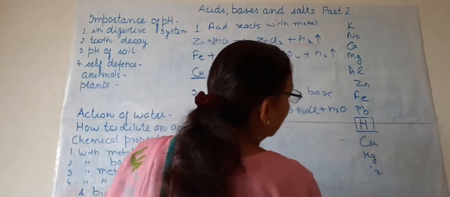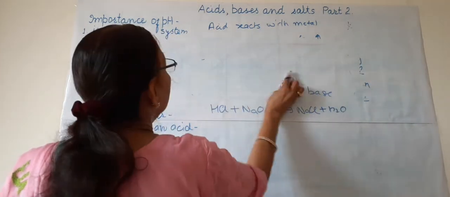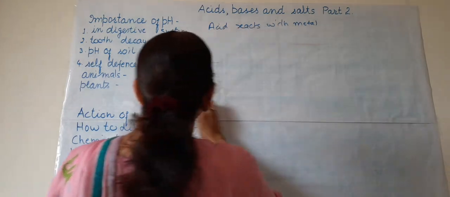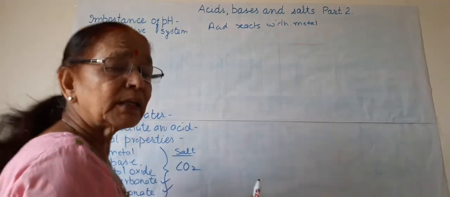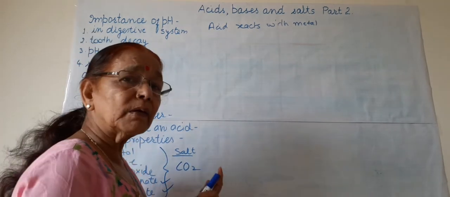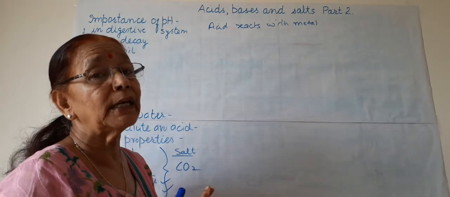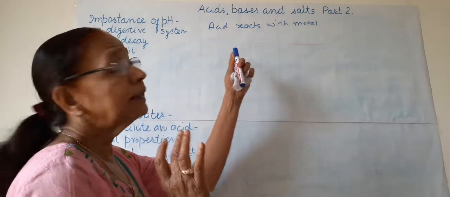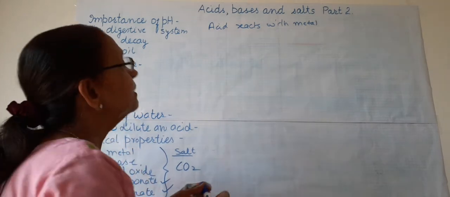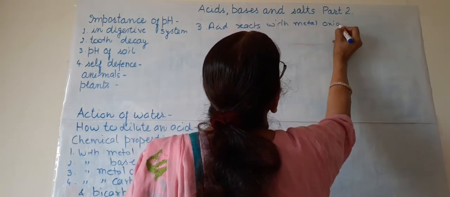Now we will take the third one: acid reacts with metal oxide. Metal oxides are also bases. They are basic oxides. Metal oxides are basic oxides, and non-metal oxides are acidic oxides. Do you know what non-metal oxides are? Like carbon dioxide, SO2, they are non-metal oxides and they are acidic in nature. And metal oxides are basic oxides. So this is the third one, reaction with metal oxides.